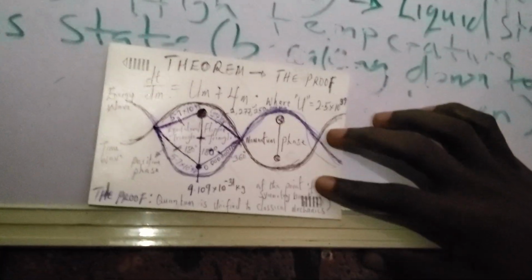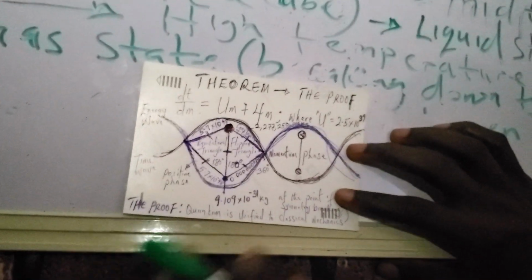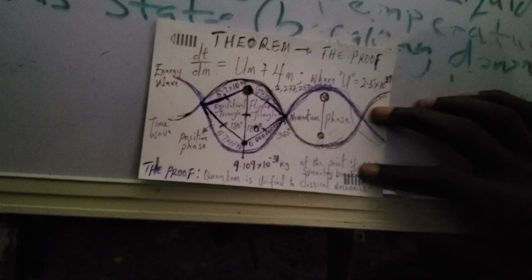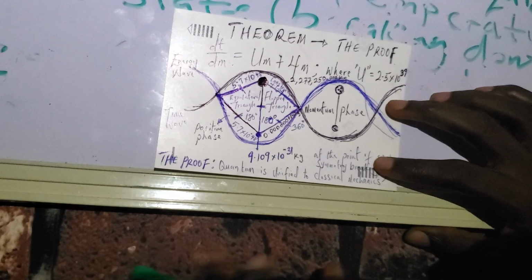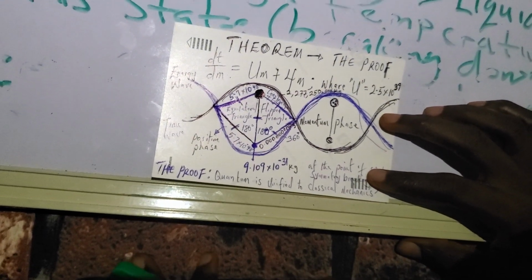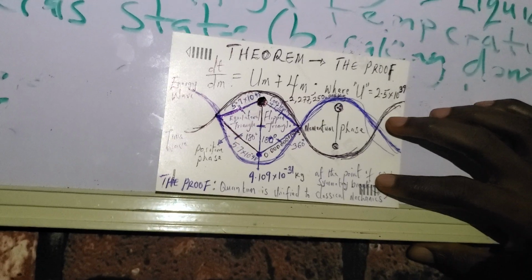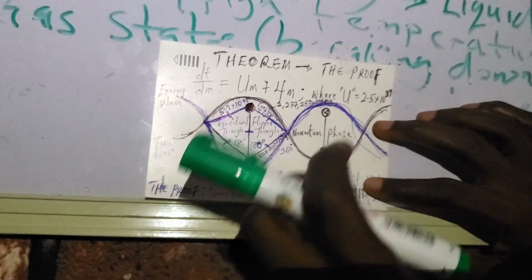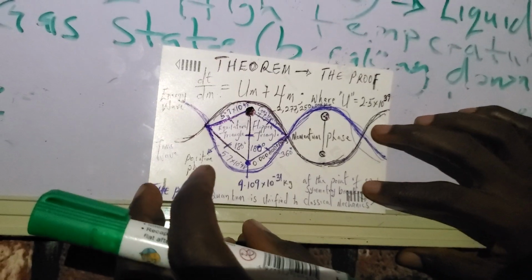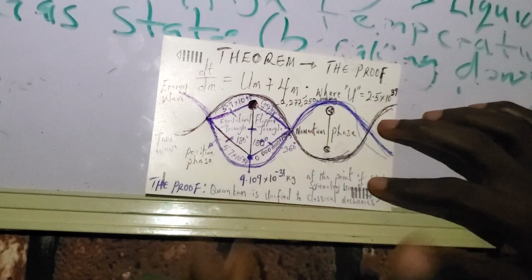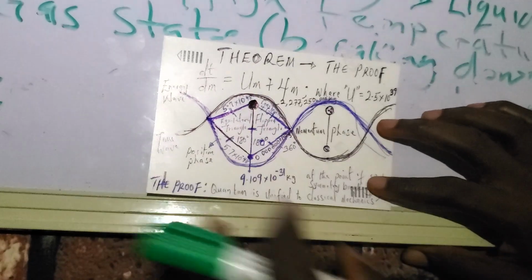So there are boundaries, just as we have boundaries when there is nuclear fusion. When it gets to a point where deuterium and tritium will merge, you see that the repulsive force will be more intense, and then they have to override that repulsive force in order to merge. And when they merge, they form bigger mass, which is helium.